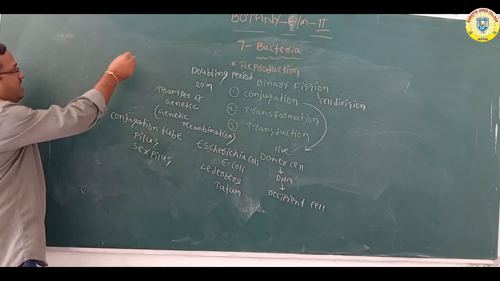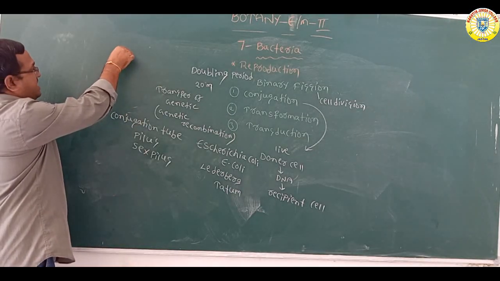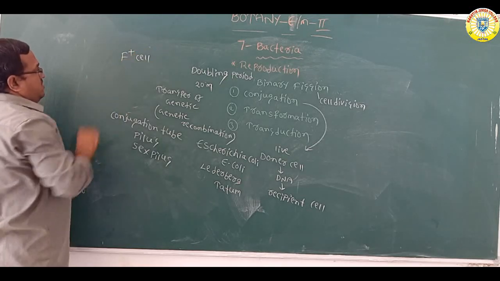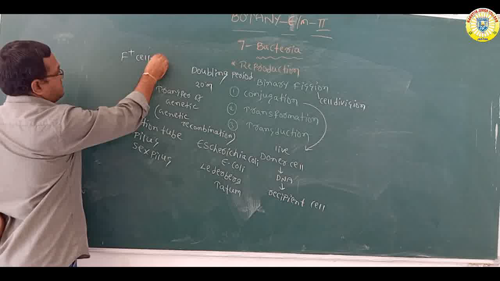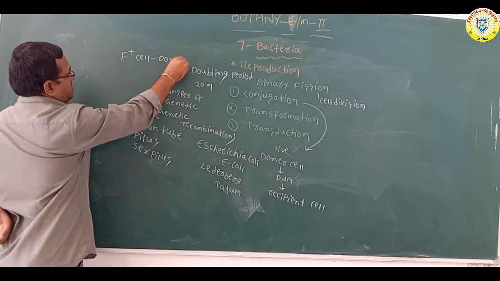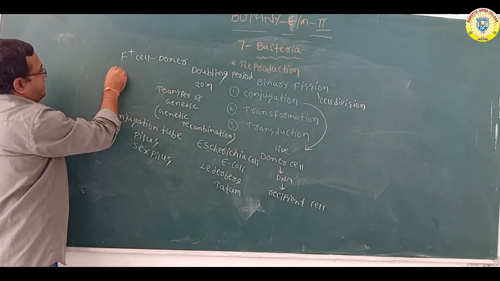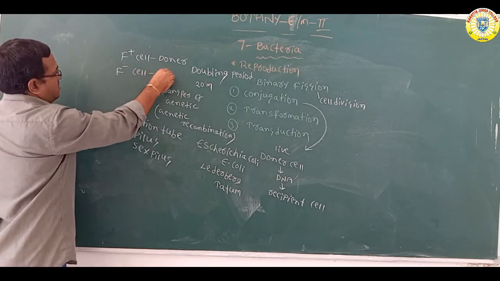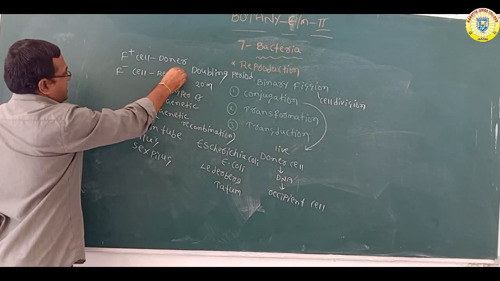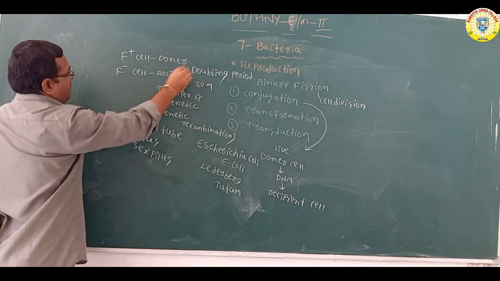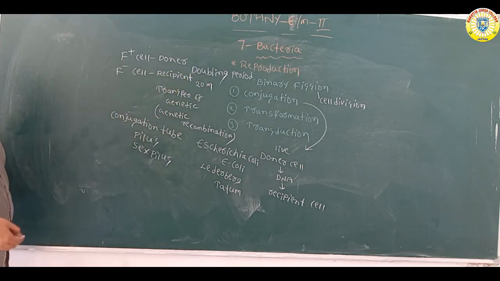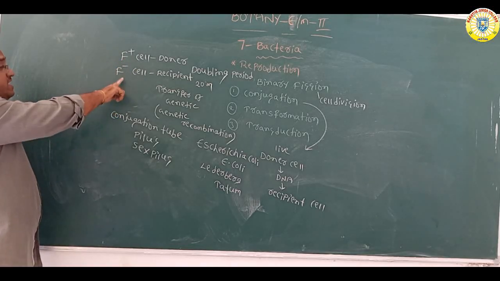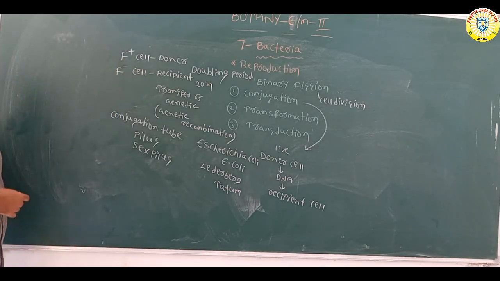The donor bacteria we call F positive. The recipient bacteria we call F negative. Why do we call it that?